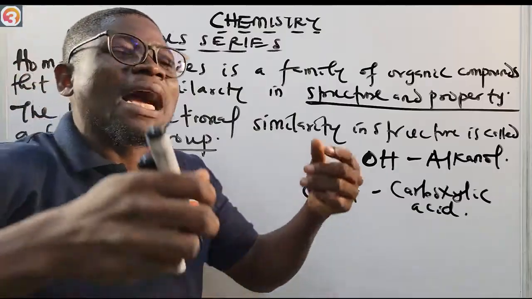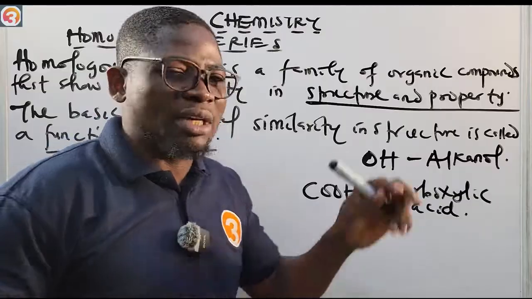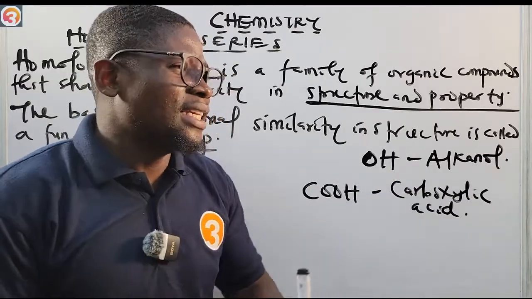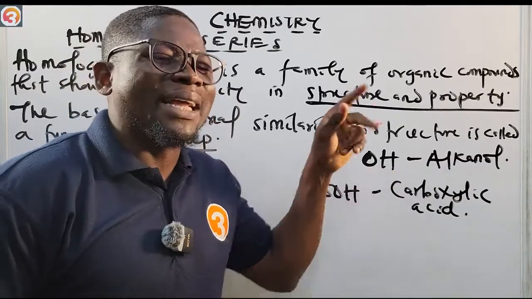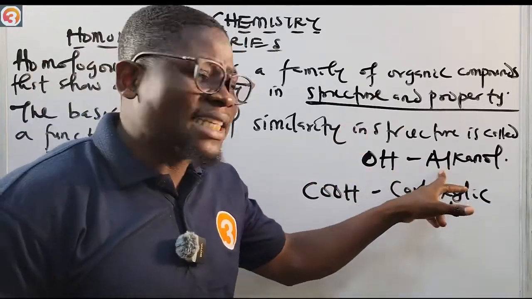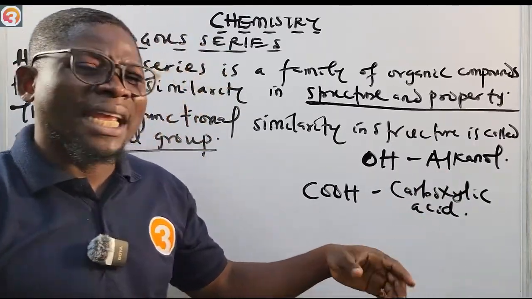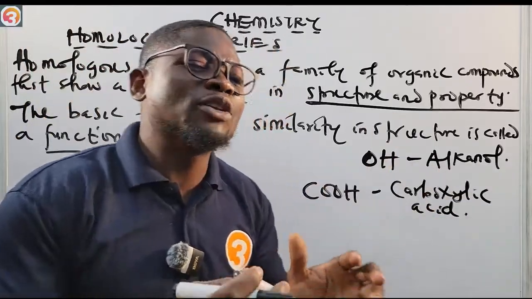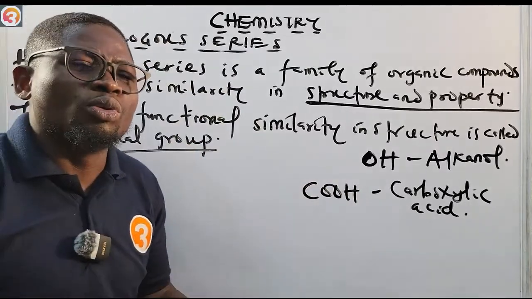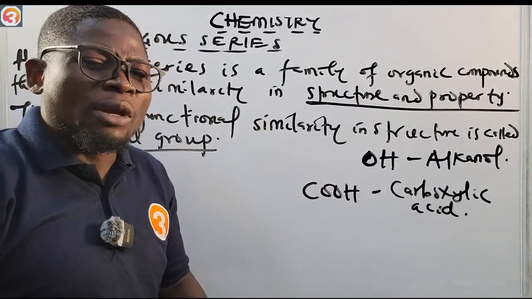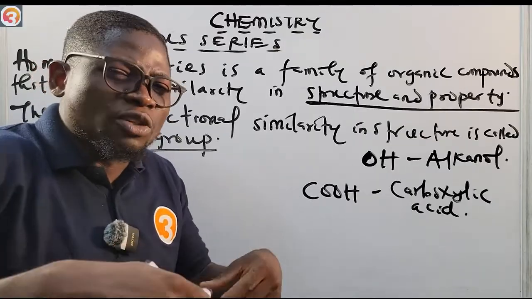Because the chemical property of an organic compound is in its functional group. If you know that this particular organic compound is this or is that, it's because it belongs to a particular family. So if it's an alkanol or a carboxylic acid or an aldehyde or a ketone, it can belong to any family. But the functional group is what will help us to predict the properties of that compound.